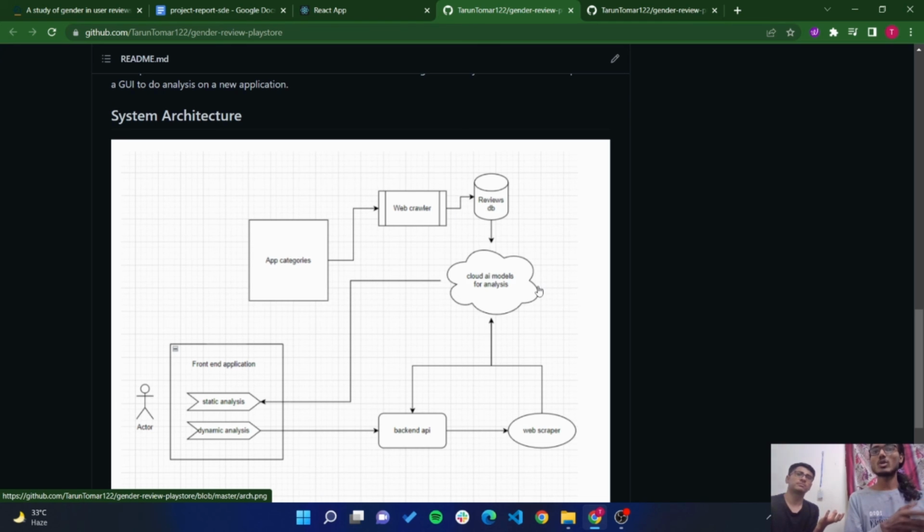Now we have cloud AI models for analysis, and they are used by the backend API and the web scraper to get the live dynamic analysis. For the static analysis, we directly get the data from the database.